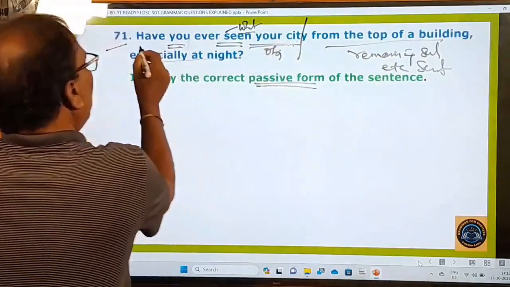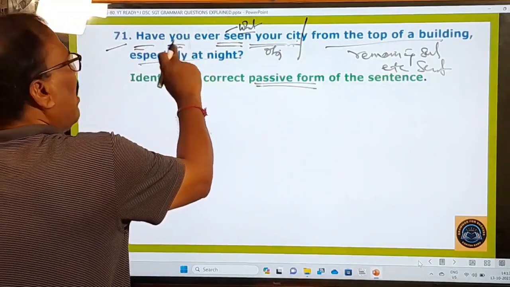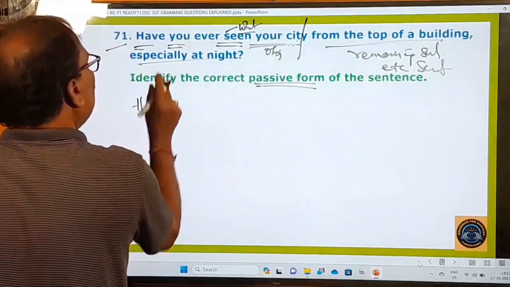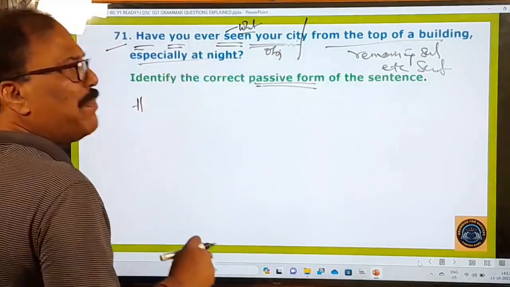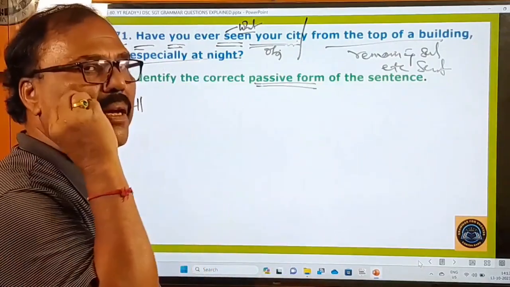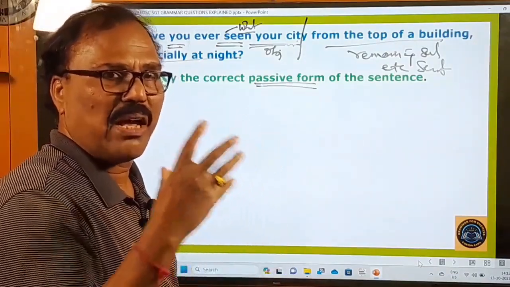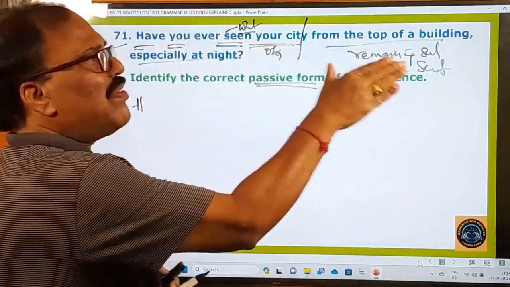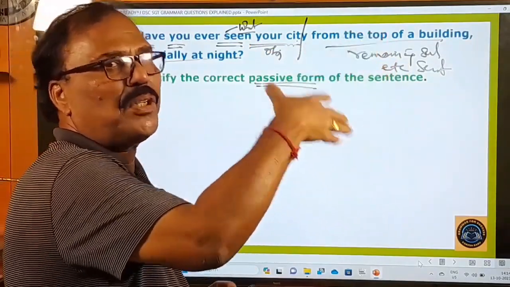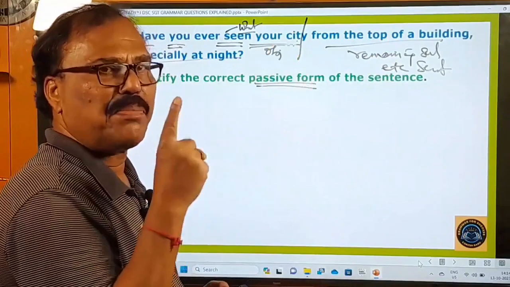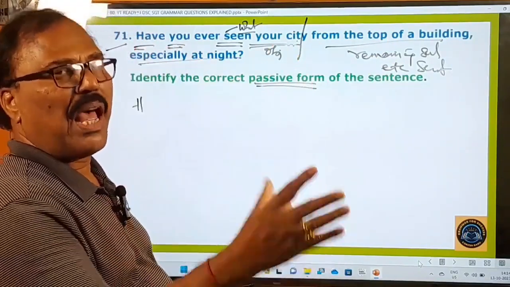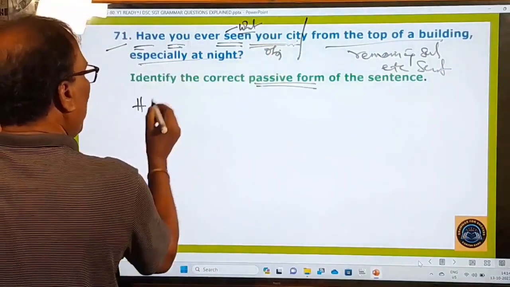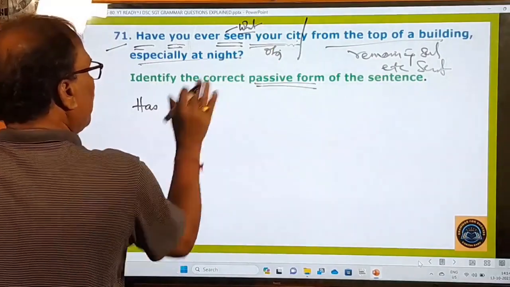How to change it into passive? Moreover, it is in the question form. Okay, have you ever seen? So what to do? What is the object? Your city. This is in the present perfect tense. Okay, what happens in the present perfect tense? Please watch my active voice, passive voice video also, I uploaded. Please watch that video and you can have a good command of this. Okay, present perfect tense. Whenever you change a sentence in the present perfect into passive voice, if the object is singular, has been must be used. If the object is plural, have been is used. Okay, here the object is singular, so has been must be used.